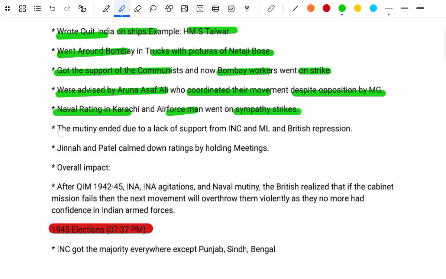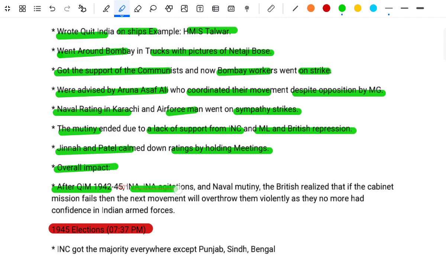The mutiny ended due to the lack of support from the INC and the ML, and British repression. Jinnah and Patel calmed down the ratings by holding a meeting. The overall impact: after the Quit India movement 1942 to 45, the INA agitation and the naval mutiny, the British realized that if the Cabinet Mission failed, the next month they would be overthrown violently, as they had no moral right and no confidence in the Indian armed forces.